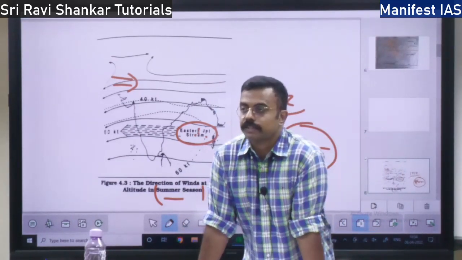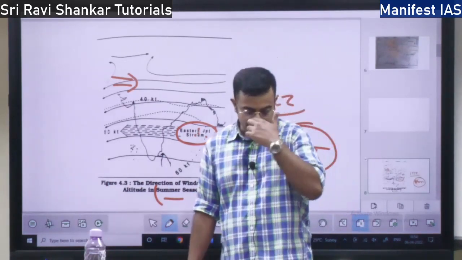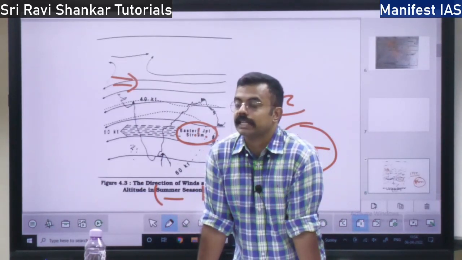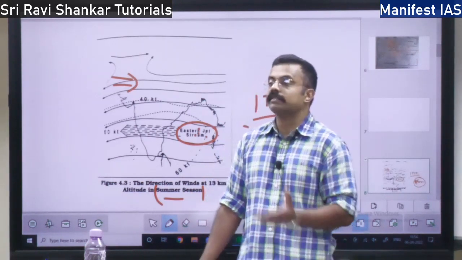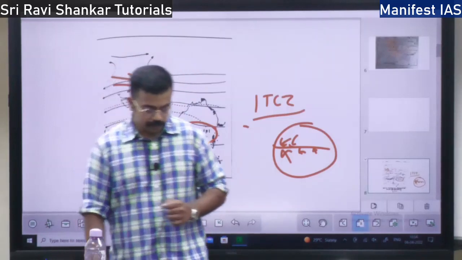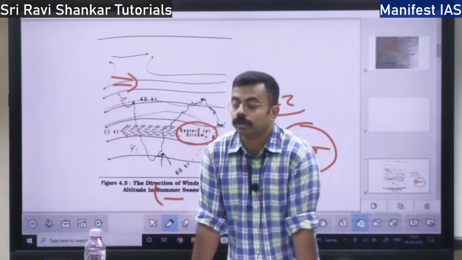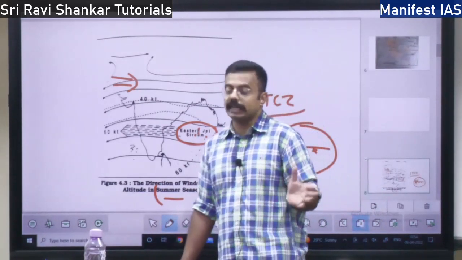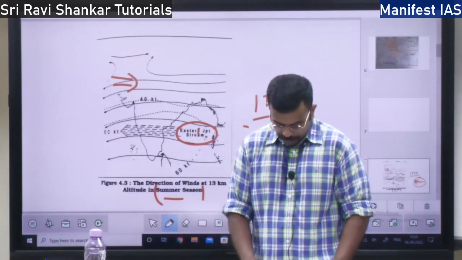So once it converges, what happens? It will rise up. The air converges and rises up. That is why this is called a monsoon trough. ITCZ over the Indian region is called the monsoon trough. Trough means where there is low pressure. There will be very low pressure. So this low pressure will attract the winds from the southern hemisphere, which causes the monsoon rainfall, right?